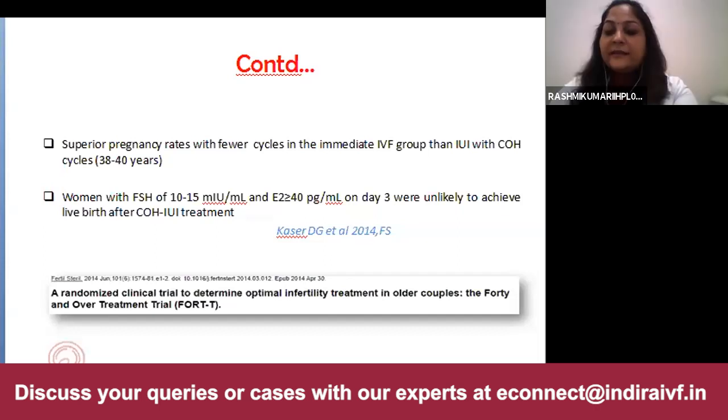Yeah, the basic investigations for the female and male should be done. For the female, the tubes should be patent, or at least one tube should be patent, and we should carefully monitor during the stimulation that on the side of the tube which is open, ovulation is happening. Then we should proceed with the IUI, otherwise not.